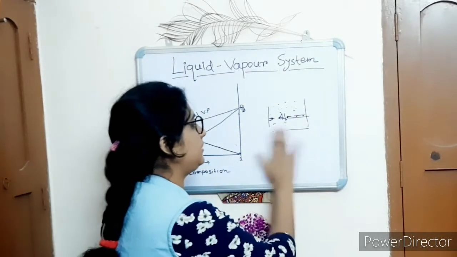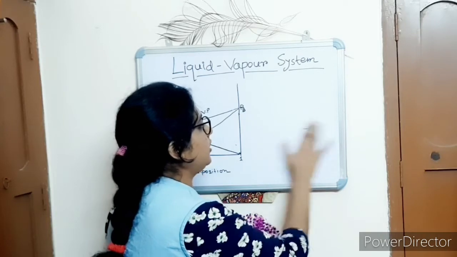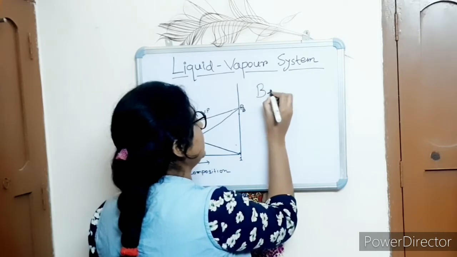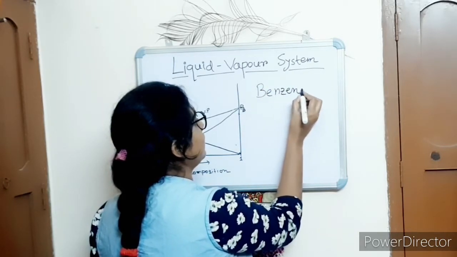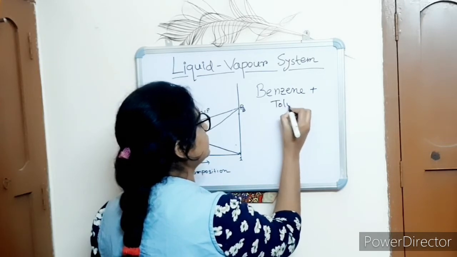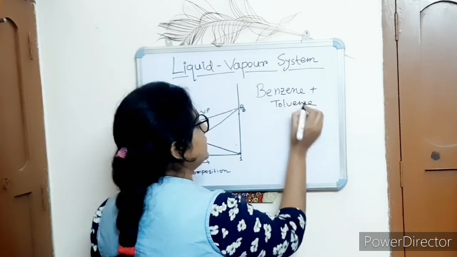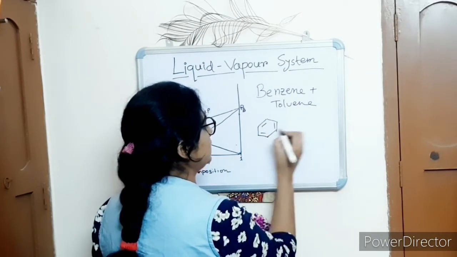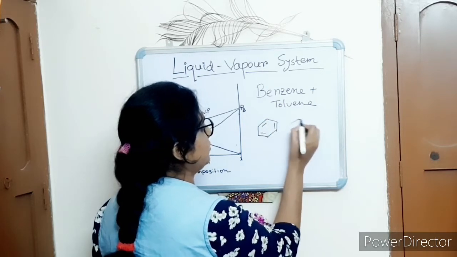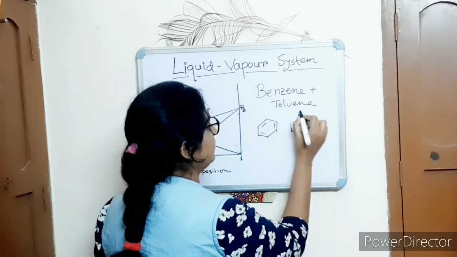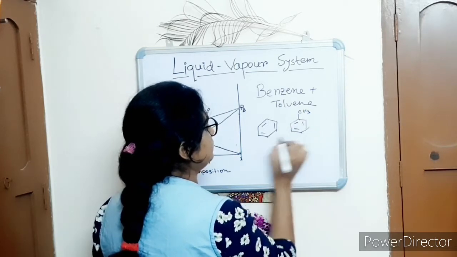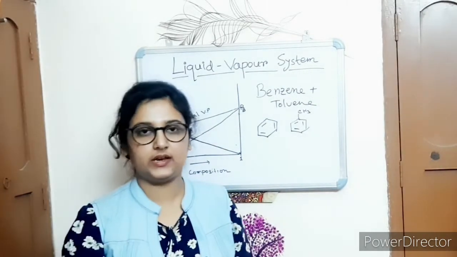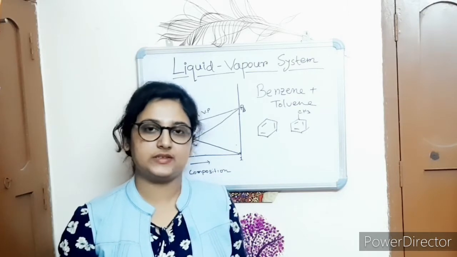So here I am taking two liquids, benzene plus toluene. What is the structure of benzene? This is the structure of benzene, and in case of toluene, the structure has a CH3 group. They are volatile liquids. When they are mixed together, there is a considerable amount of vapor present in the system.